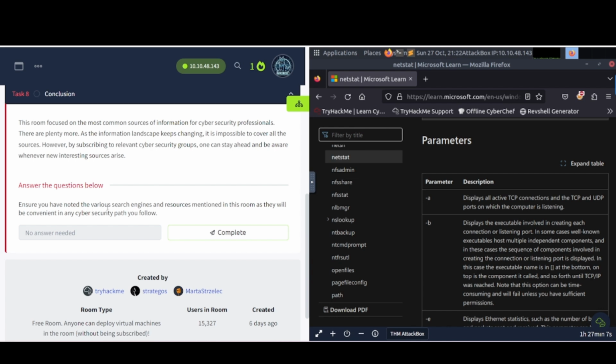Ensure you have noted the various search engines and resources mentioned in this room, as they will be convenient in any cybersecurity path you follow. That's right. That is absolutely true.